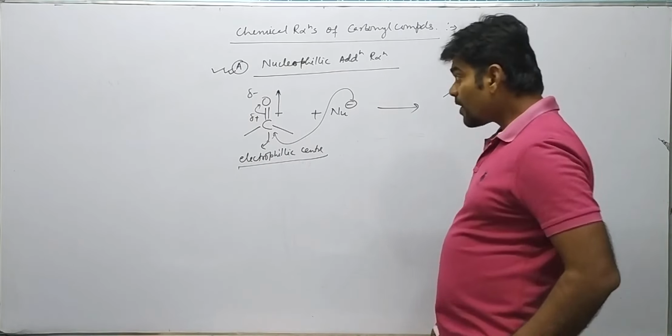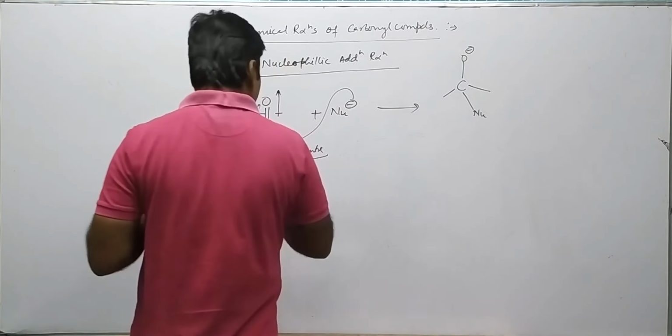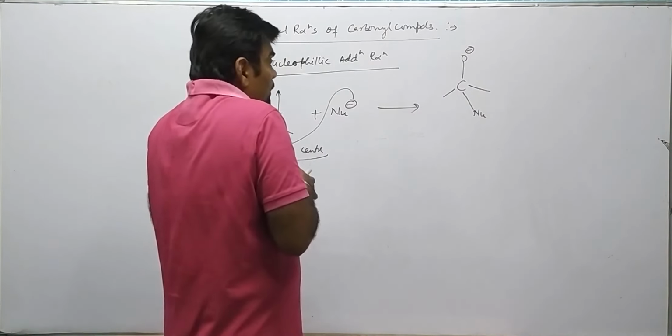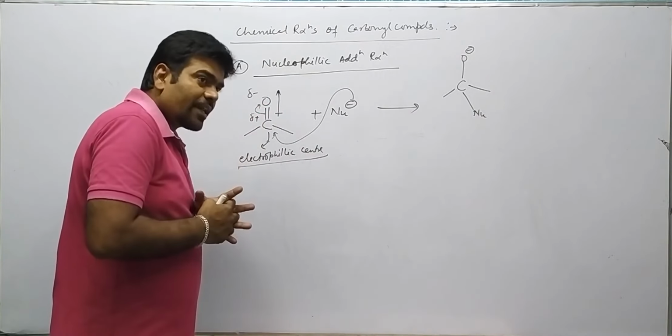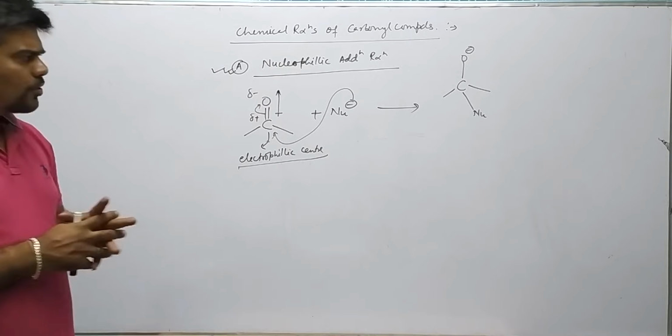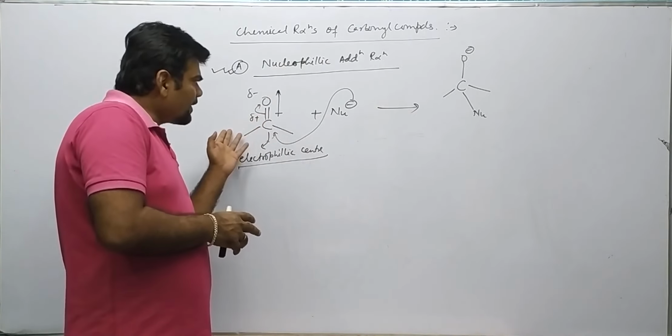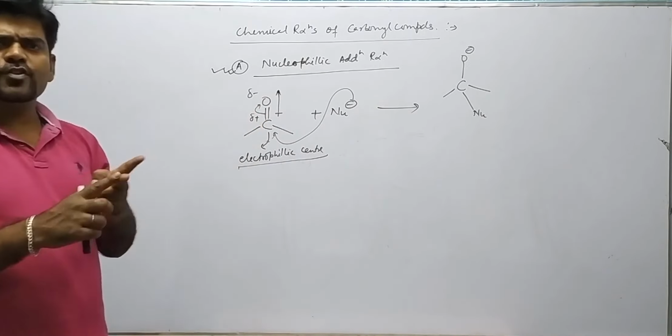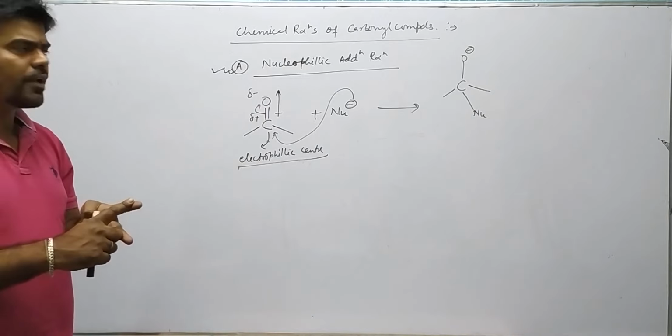Again, there are different cases. Suppose there are steric hindrances or electronic factors. The reactions are affected by these two factors: one is the steric effect, the other is the electronic effect.